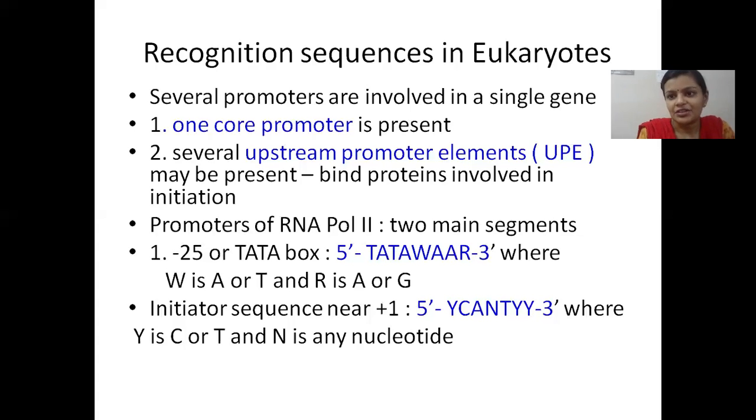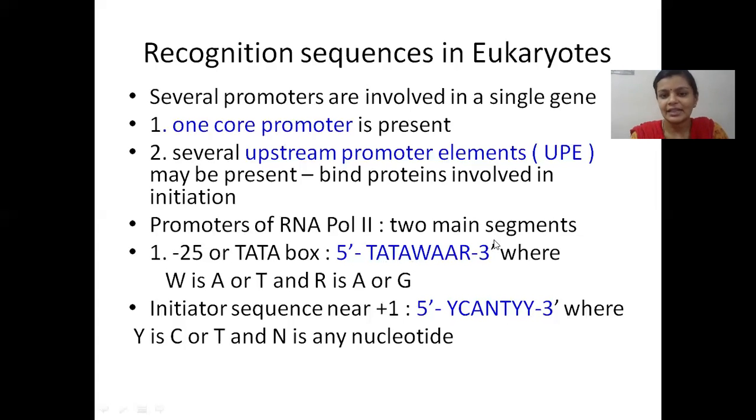So the upstream region of the transcription start site is where we have the promoter regions. Of that, the most significant happens to be the -25 region. That is, it is located 25 base pairs upstream of the +1 site. That's what it means. At -25, we have something called the TATA box. The name TATA refers to a TA rich region. We have thymine, adenine, thymine, adenine alternating, and that is why it is called the TATA box.